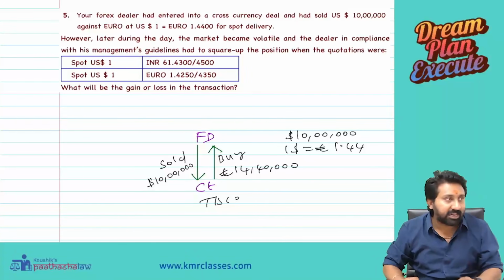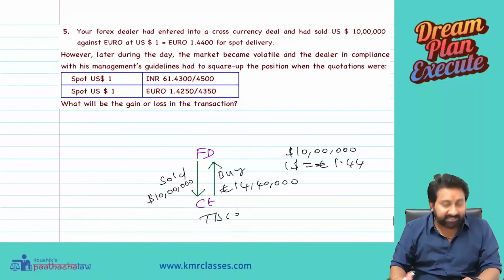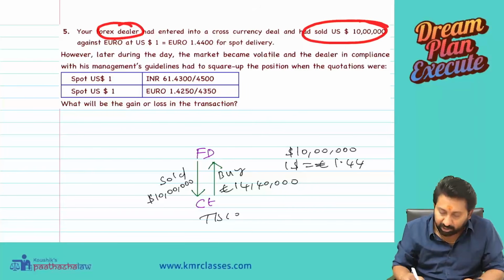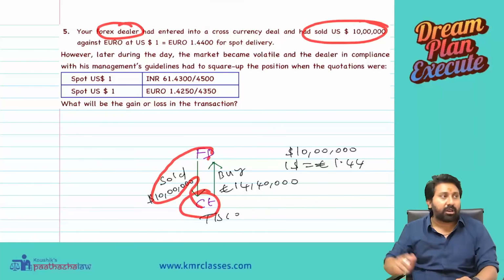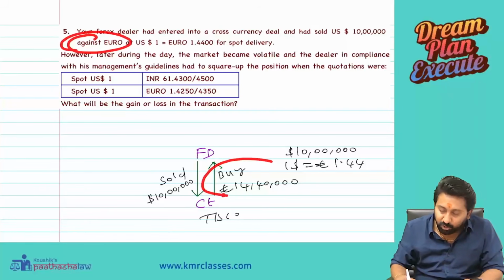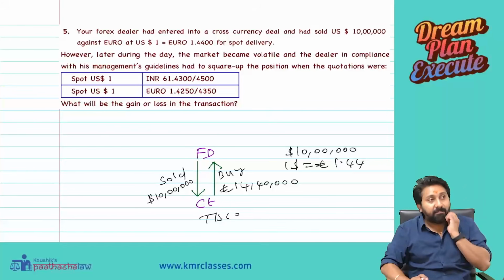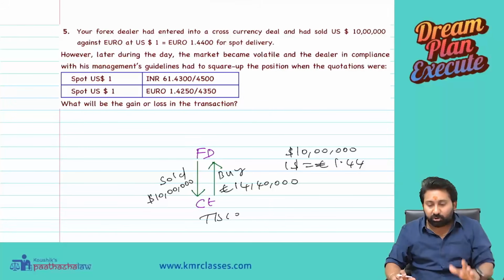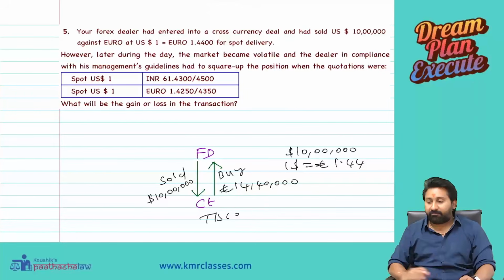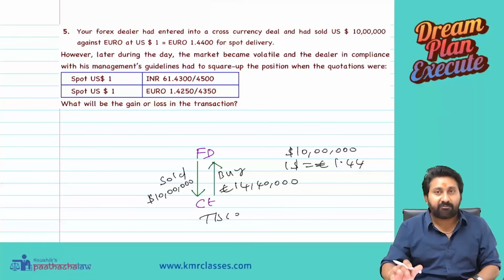The forex dealer bought, and the forex dealer sold $10 lakh. Tisco has bought. See here, that's why they say, the forex dealer sold $10 lakh, the customer bought. The forex dealer in return, against what currency? Euros he bought. Now two things have happened. Number one, I have sold dollars and I bought euros. How much euro? 14 lakh 40,000. Now listen carefully to the point.